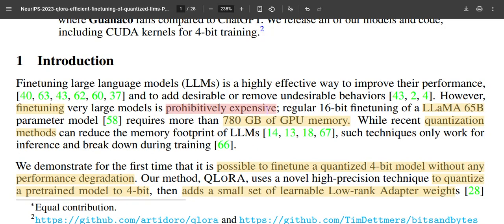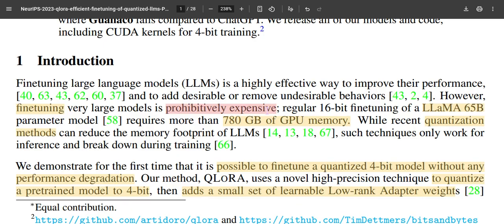Just to give some overall view, these large language models are pre-trained generally and those parameters are kept frozen, and for different applications those parameters are fine-tuned with very little effort. But if we involve the full number of parameters, it is going to be prohibitively expensive in terms of memory and computational time. So for this, they adapted two techniques.